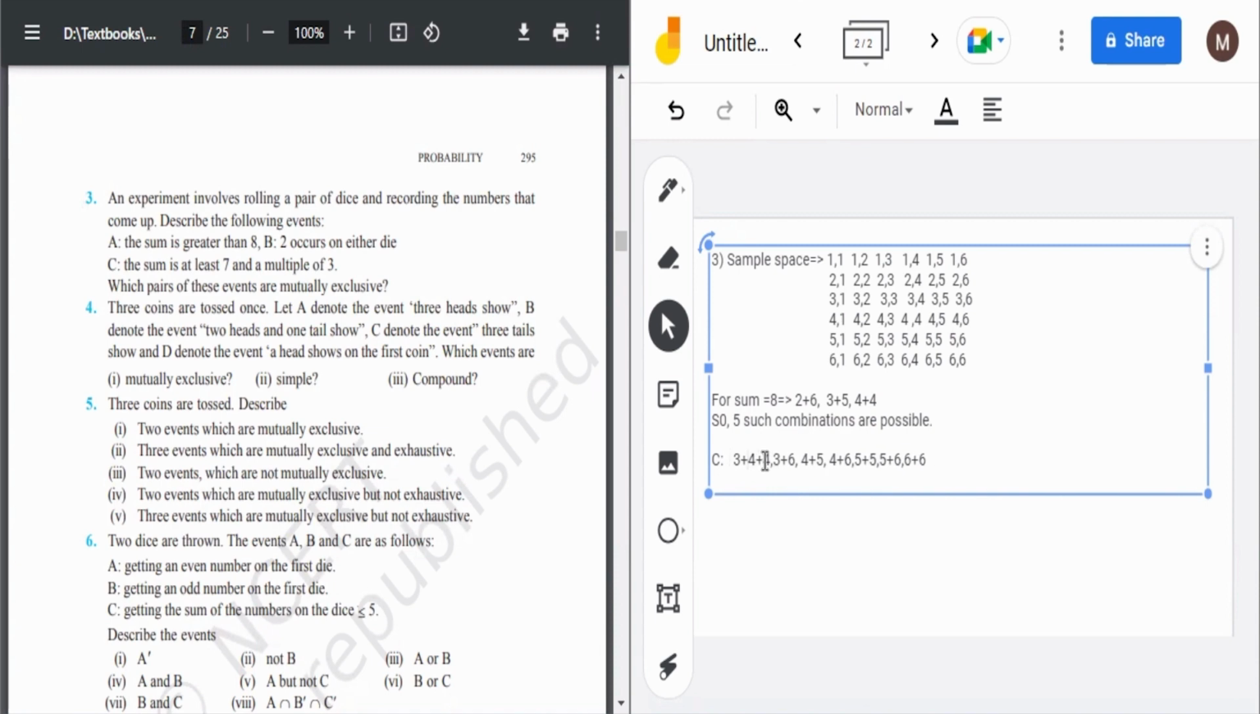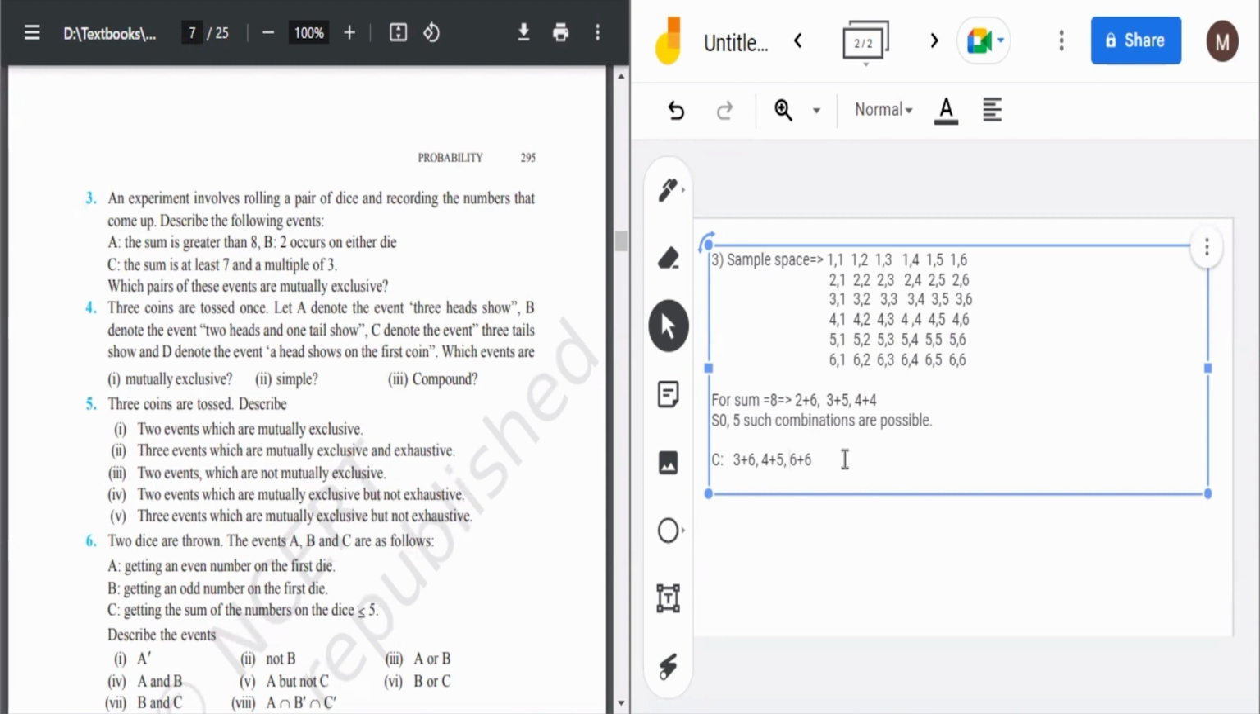5 plus 3, meaning all the 8 ones and 7 ones, remove them all. Only the 9 ones remain, 9 and 12. So these two are for 9. Then remove the 10 ones also. Basically, you have to take only sum of 9 and 12 because those are the only multiples of 3, and the rest you have to remove. So this is the sample space for your C part. It's not the sample space, it's the thing which they want actually.